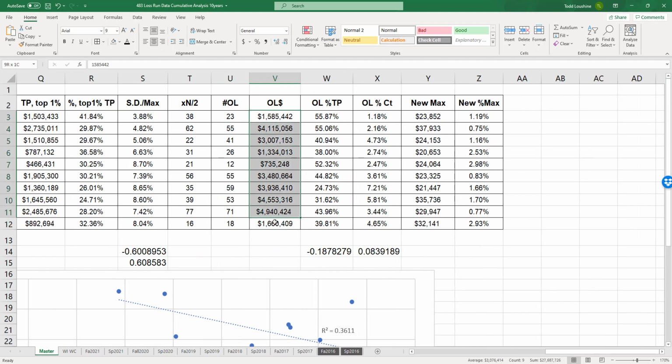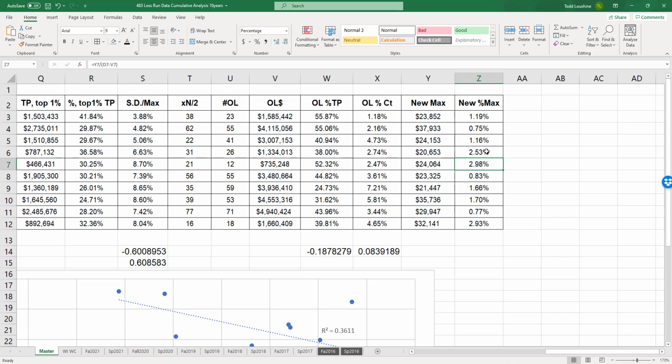This is the amount of money that got removed, the amount of claims paid that got removed. This is the percent of it from the perspective of the total paid. This is the perspective of the outliers by count. Should we see a Pareto ratio here? Not necessarily, because that's not what we're trying to do. We're just trying to identify what the outliers might be. And it's interesting. I don't even think it. No, actually, it doesn't correlate significantly. This would be the new max number, and this is the percent of the influence. So we got down to a 293.